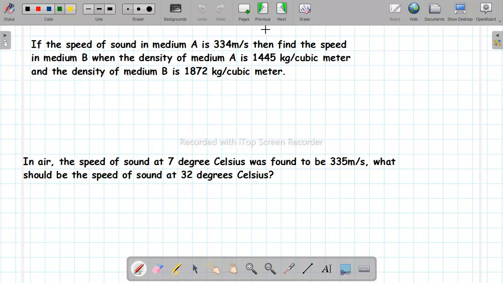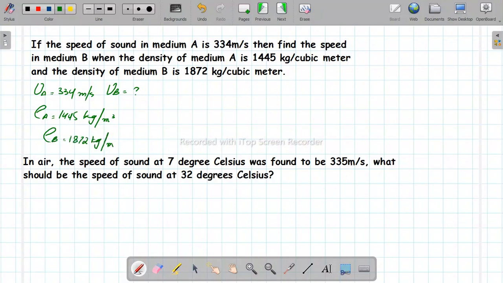It says if the speed of sound in medium A is 334 meters per second, then find the speed in medium B when the density of medium A is 1445 kilograms per cubic meter and the density of medium B is 1872 kilograms per cubic meter.